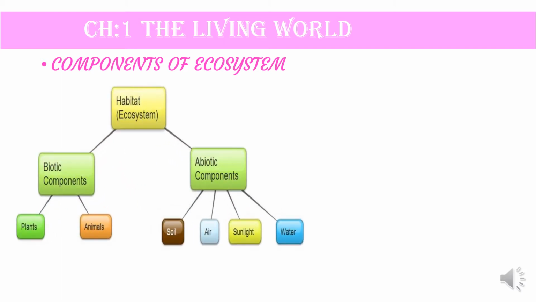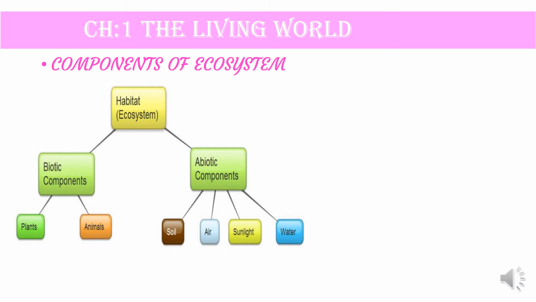Welcome back, children. Let us continue with chapter 1, the living world. The components of the ecosystem. Already you have known about the ecosystem. Ecosystem is composed of a community of living organisms which interact with the non-living environment. So we can say that the ecosystem is made up of two major components, the biotic component and abiotic components.